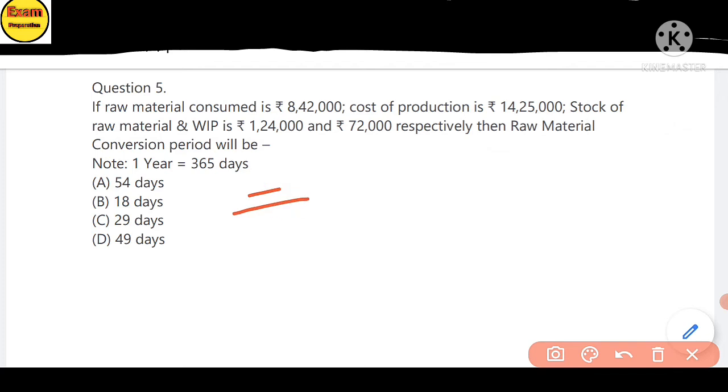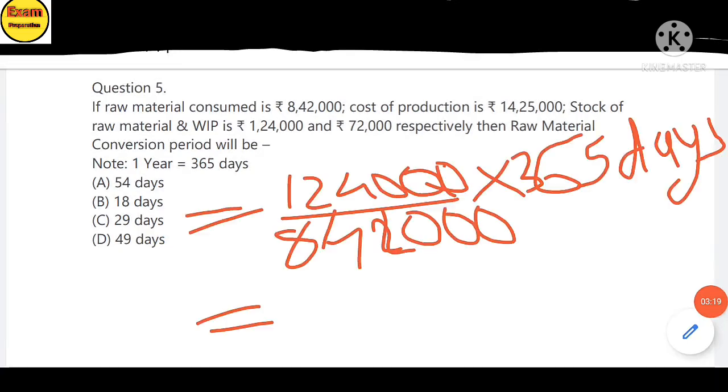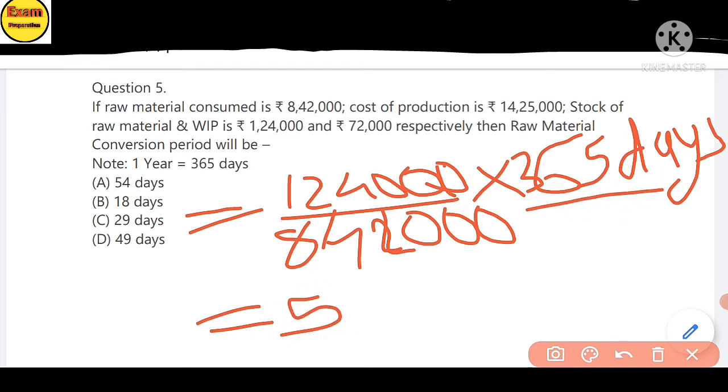Here the average stock of raw material is 1,24,000, divided by 8,42,000, multiplied by 365 days. You will get 54 days of raw material consumed. The answer is option A.